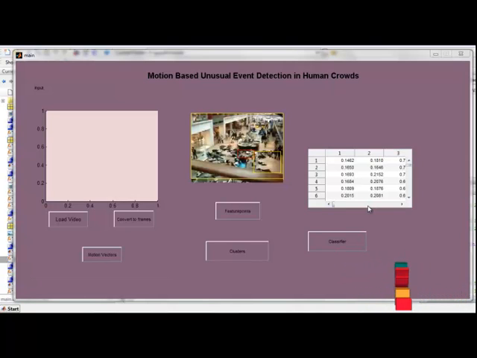Experiment results obtained by using an extensive dataset have shown that our system is effective in detecting unusual events for uncontrolled environments of surveillance videos. Thank you.